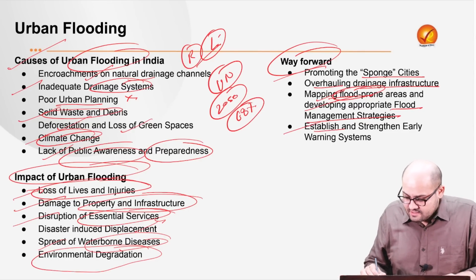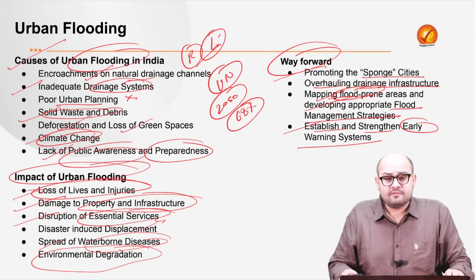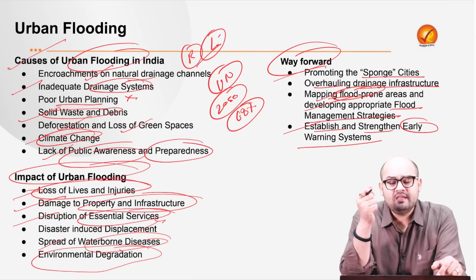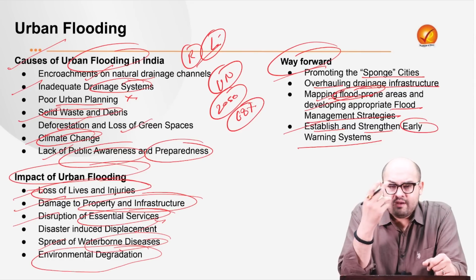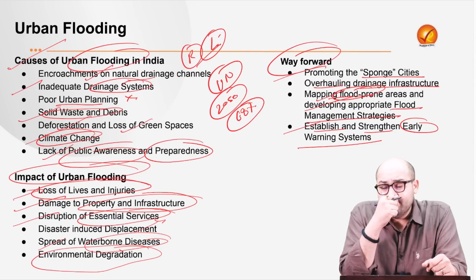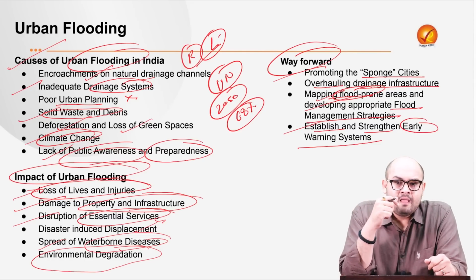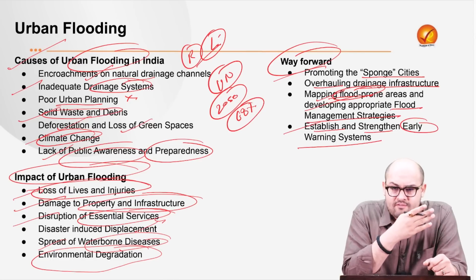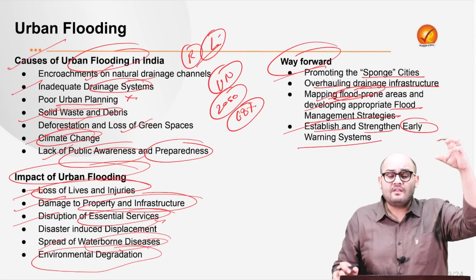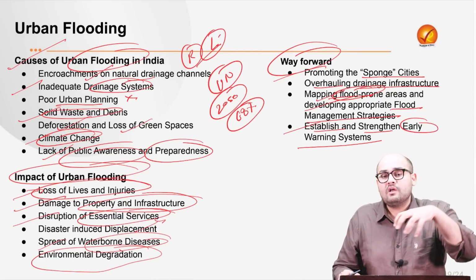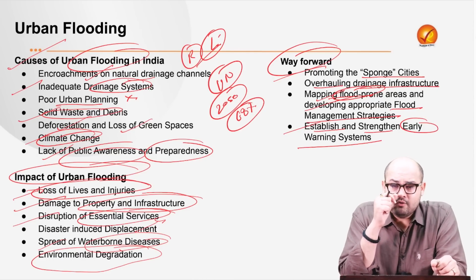Next is to establish and strengthen the early warning system. Now, this is really important. We already have the Indian Meteorological Department, which can predict the signs of heavy rainfall. But what we see is that the information dissemination is not clear. We have organizations at the central level or the state level, but the information is not disseminated at the right time to the local bodies. So that is what we need to make sure.